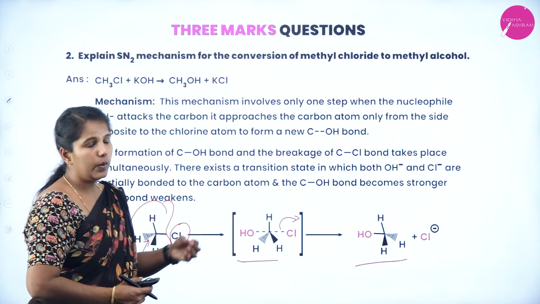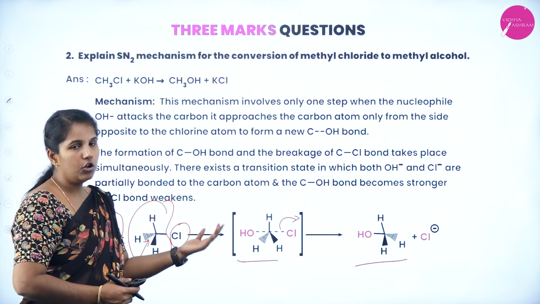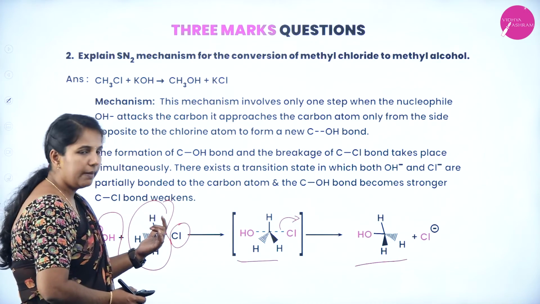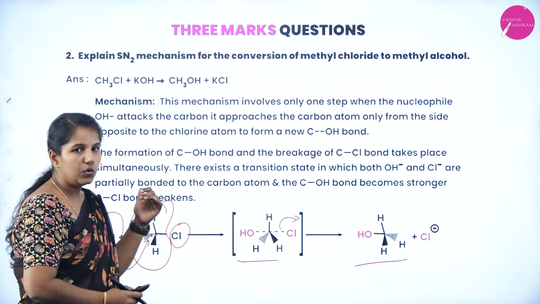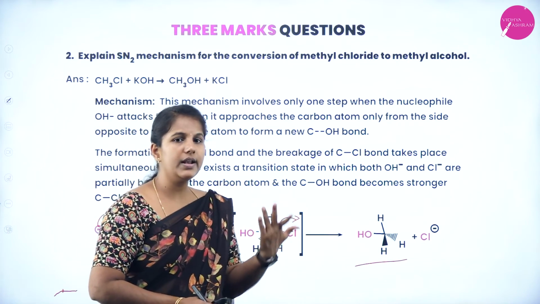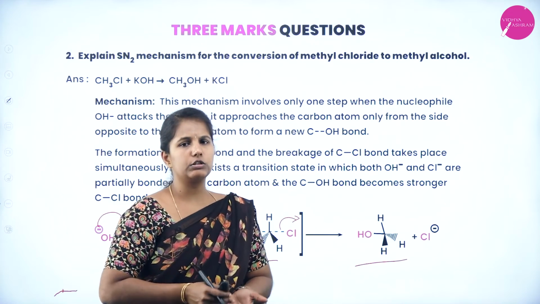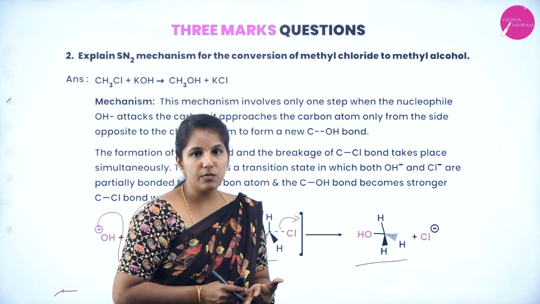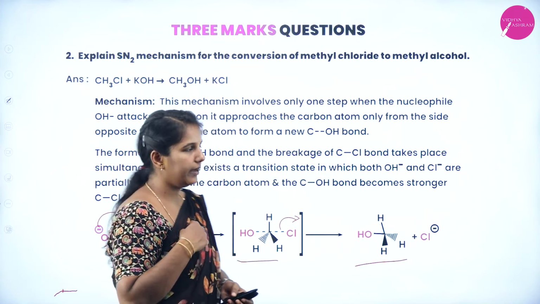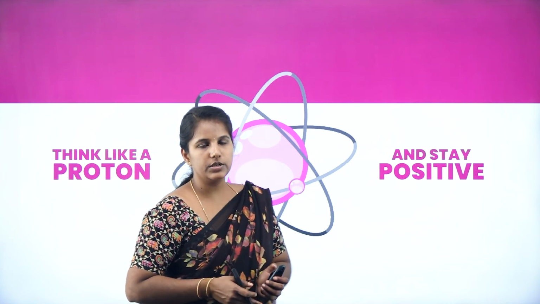While writing the mechanism of SN2, most of you show OH directly coming and attacking the primary alkyl halide. No, it is wrong. You have to show it from the back side. Why the back side? Because the OH and halogen are both electronegative and repel each other. Since they repel, you have to show the attack from the back side. So this is all about the reaction mechanism.